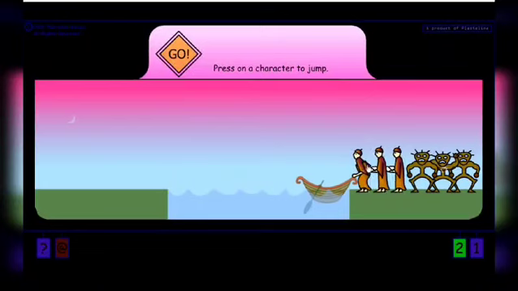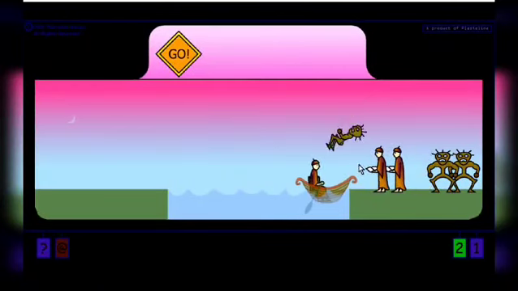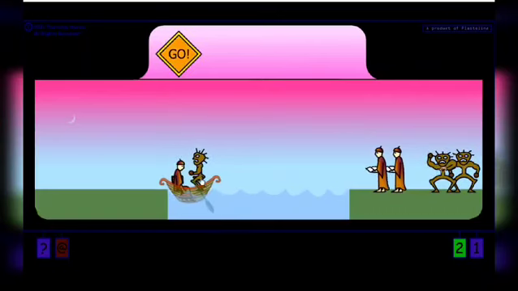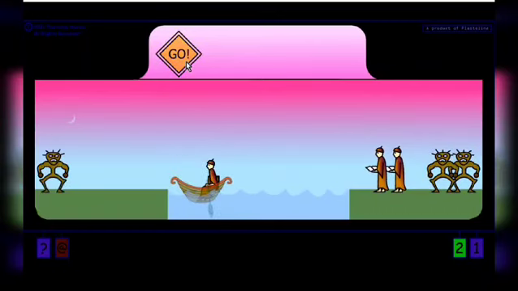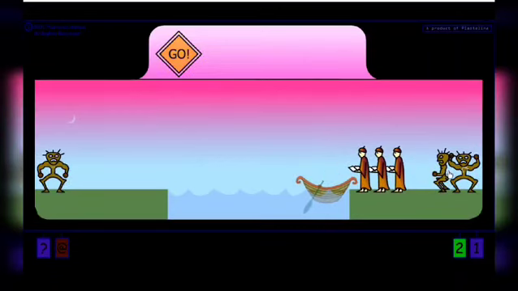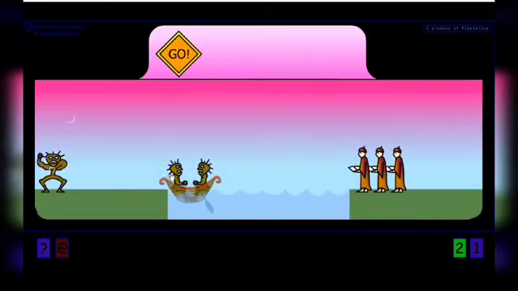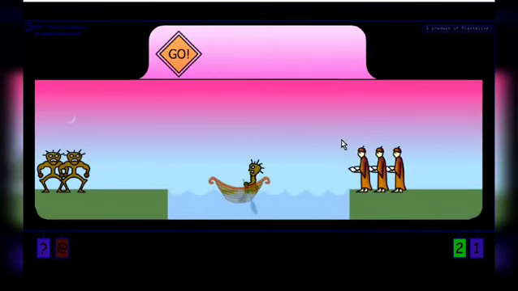Here we have three missionaries and three cannibals. So firstly, we'll take one missionary and one cannibal each into the boat and make them move towards the opposite side, dropping one cannibal on the opposite side and bringing the boat backwards. And then now, let's take both the cannibals into the boat and drop one cannibal and bring the boat backward.